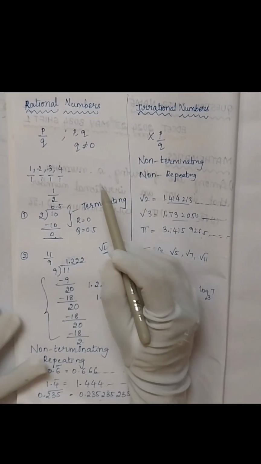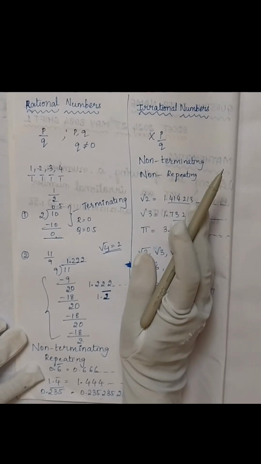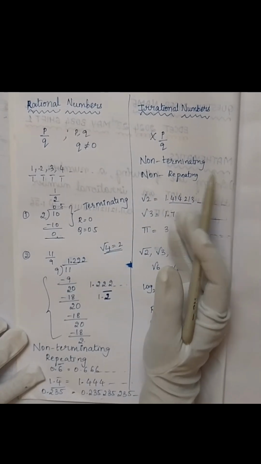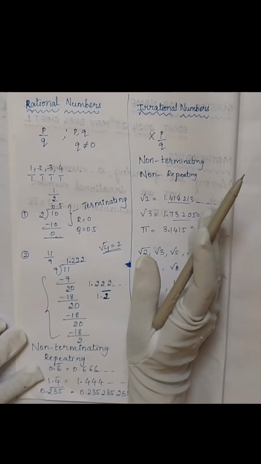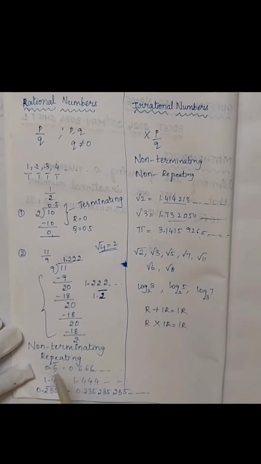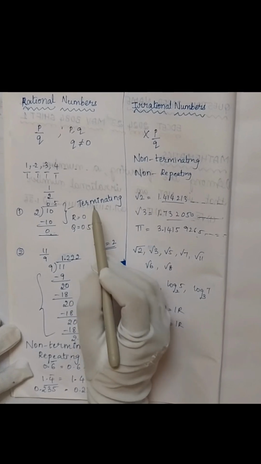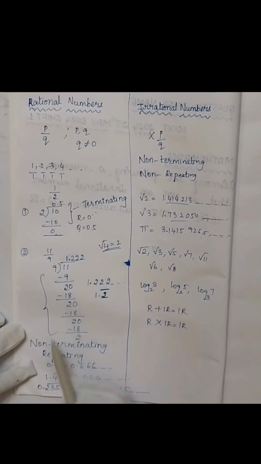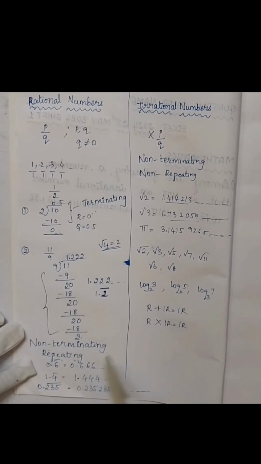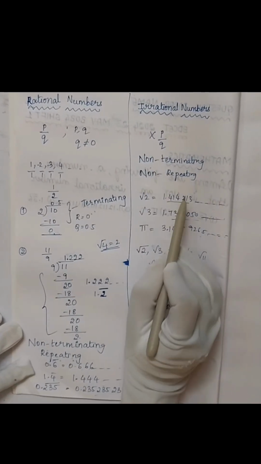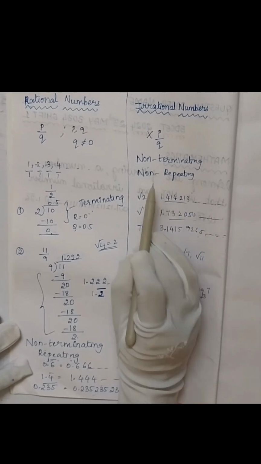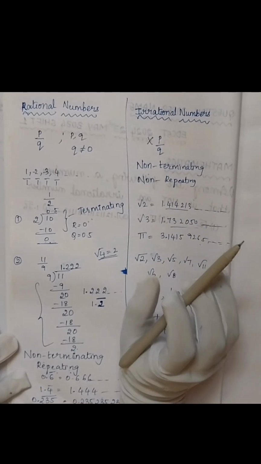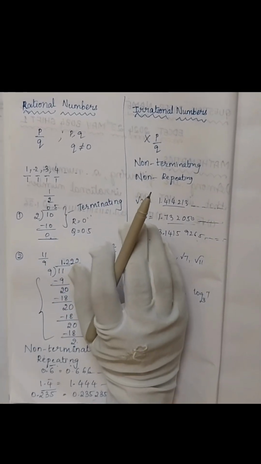Rational numbers are expressed as fractions and include perfect squares, and irrational numbers are not expressed as fractions and they are surds. What are surds? Surds are nothing but square roots that cannot be simplified into a whole number, or which do not have any perfect square. Finally, I will conclude my topic: rational numbers are terminating, or non-terminating and repeating, whereas irrational numbers are non-terminating, they go on and they don't repeat. Now you have got clarity about rational and irrational numbers.